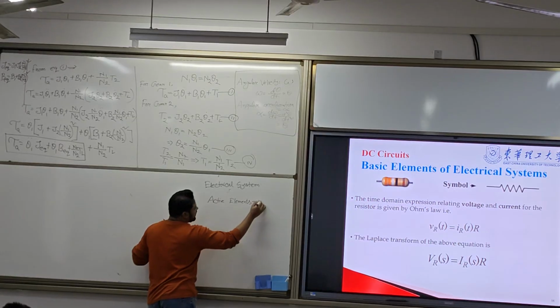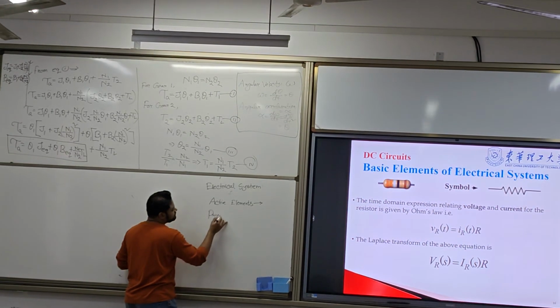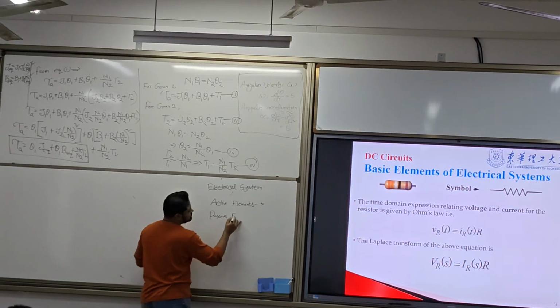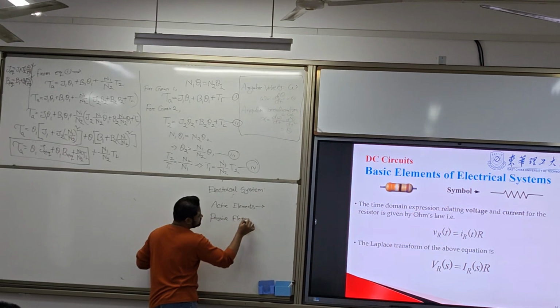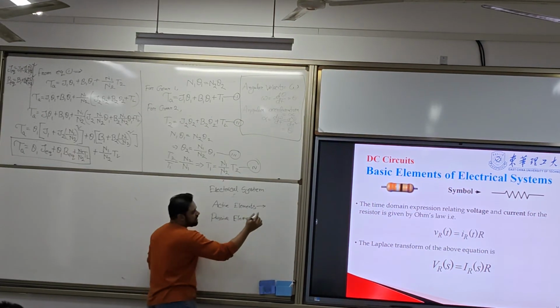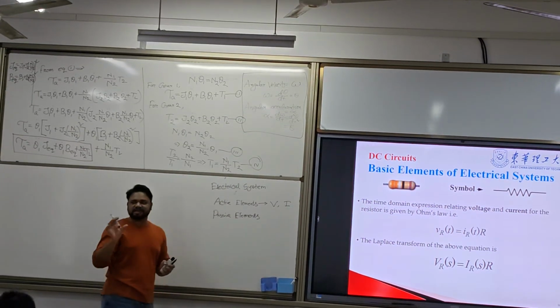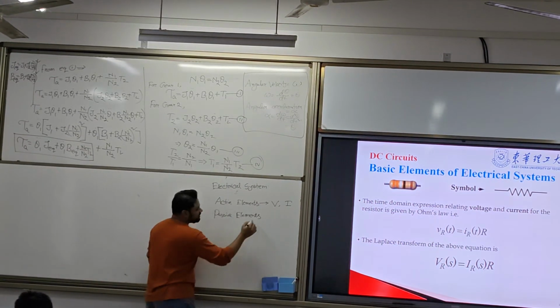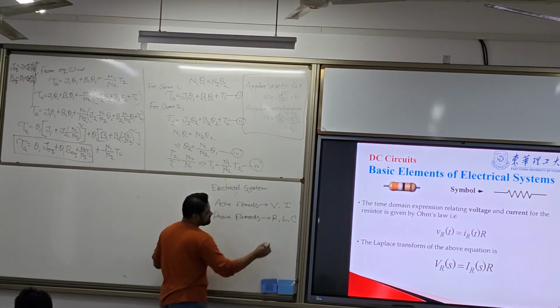Active elements, and there is another one we call it passive elements. So active elements are voltage, current. These are the active elements. Passive elements we call it R, L, C.